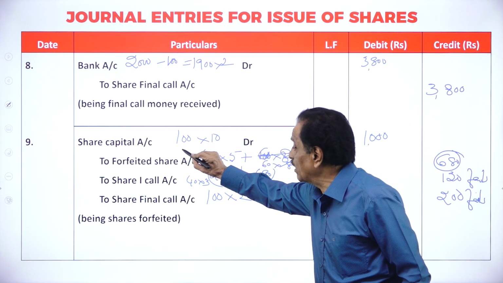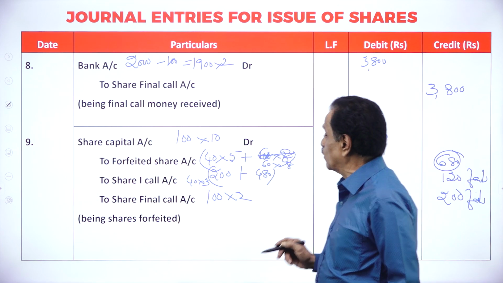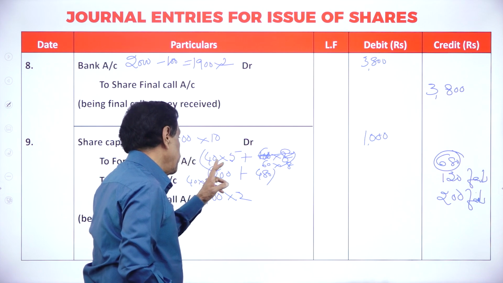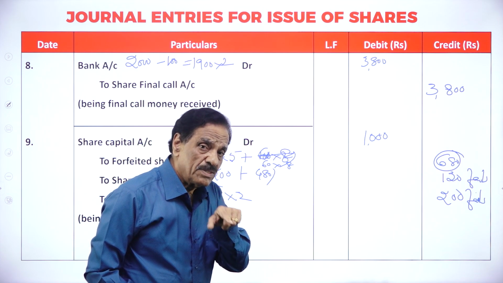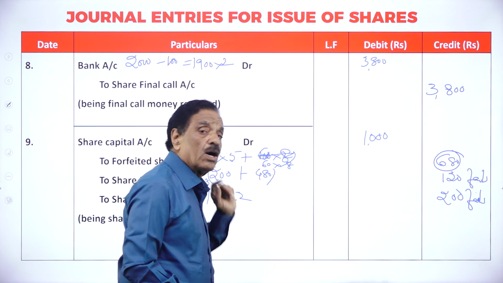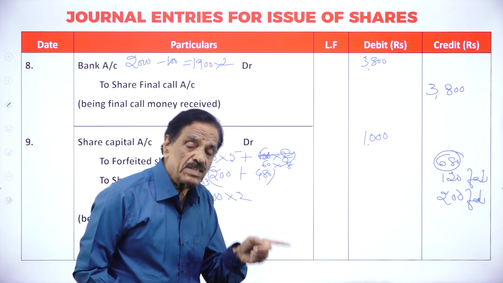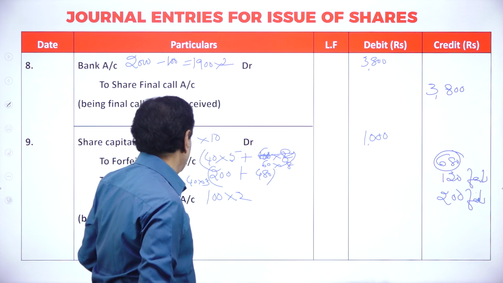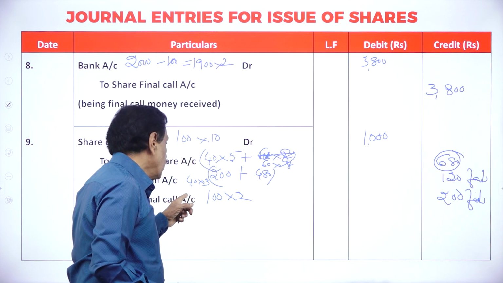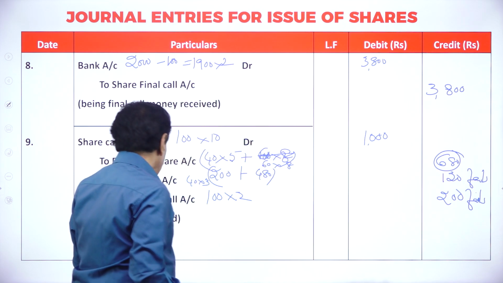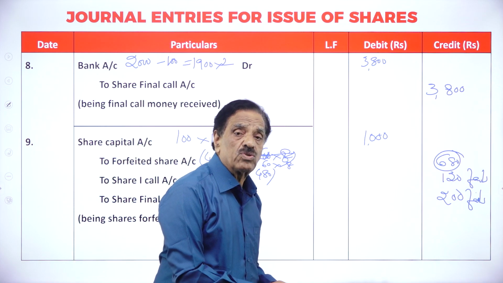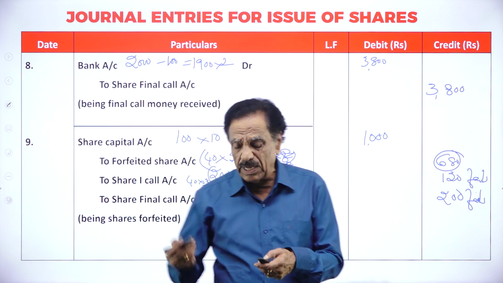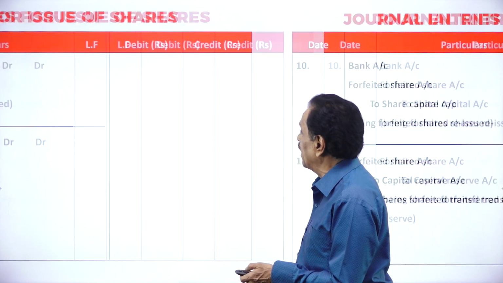I shall repeat once again. Share capital account debit, 100 into 10, 1000. Forfeited shares, how much already paid? First man 40 into 5, 2 on application, 3 on allotment. Second man holds how much? 60. Paid application, allotment, first call, 8 rupees. So totally we received. The first call not paid is 40 into 3, 120. Final call, 100 into 2 is 200. The same shares are now going to be reissued.